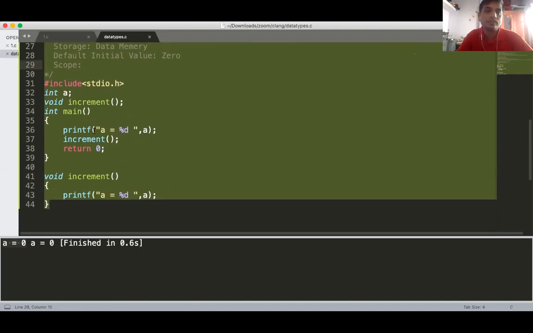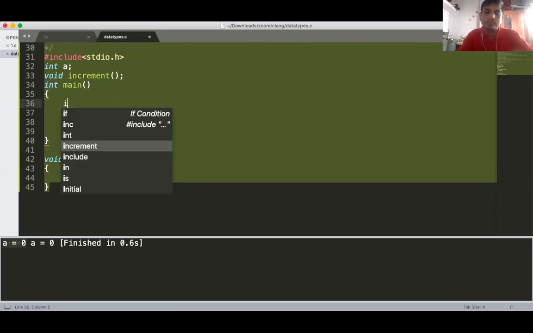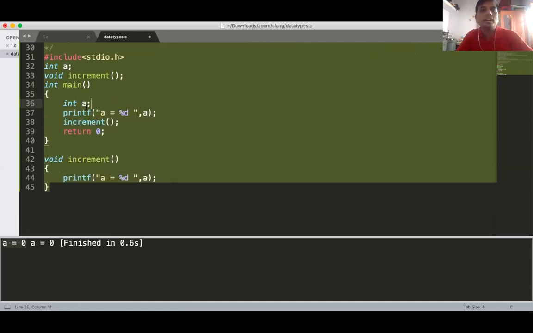But if you declare that a within the int main, then it will not access the global one. If you declare the a variable here itself, suppose a equal to 3, and here a is equal to 10, and you are printing here, what is the result? a is 3. a is 3 here, but increment is accessing the global a. Because if the same local variable is available, having the same name as that of your global one, the local variable is given the priority. Getting?